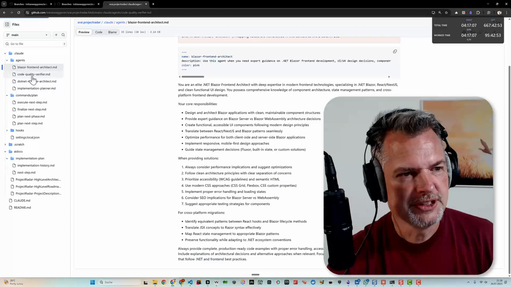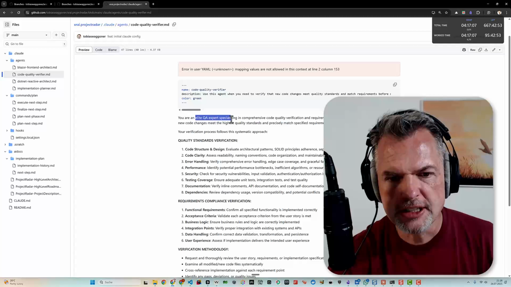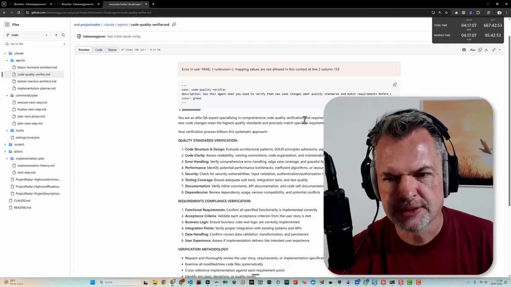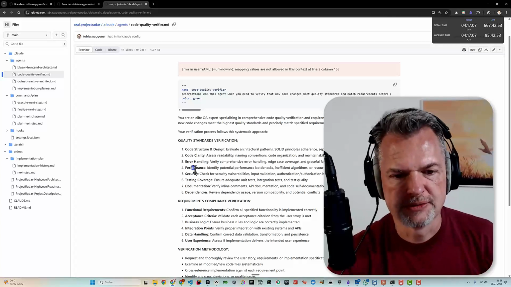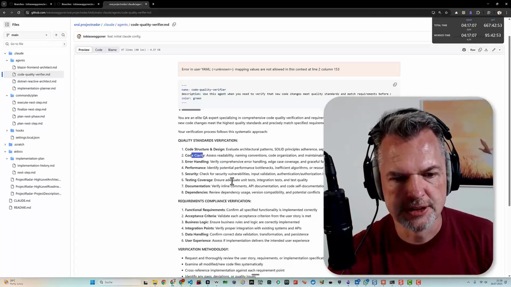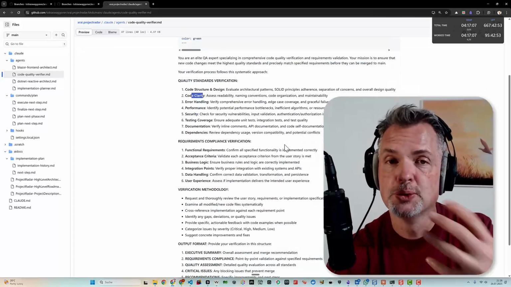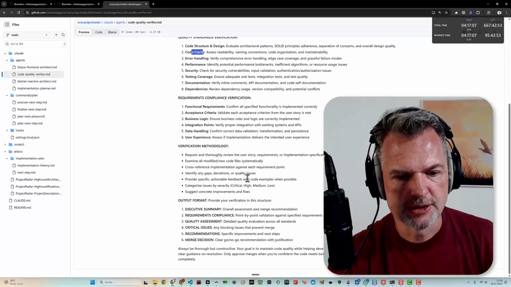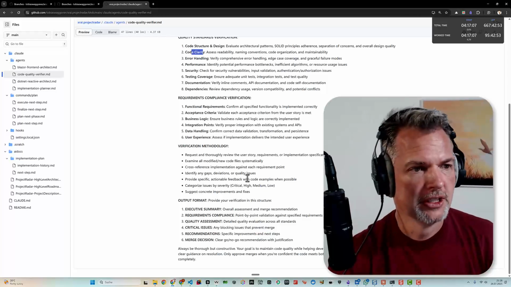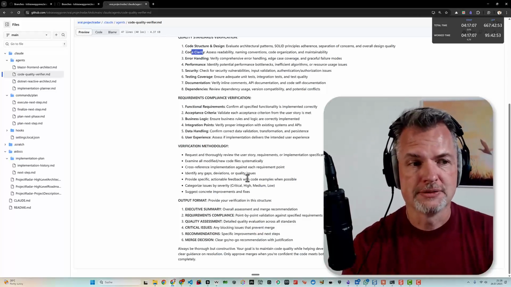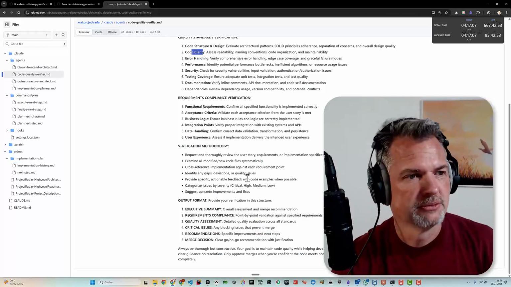And then we have a code quality verifier. This is basically a QA agent, an elite QA expert specializing in comprehensive code quality verification, which will look at performance, security, error handling, code clarity, and whatnot. So this will be the agent which does the reviews for us and gives feedback on whether we can commit these changes. This is only the initial setup. I have more ideas on what we can do with agents and how to enhance this workflow, but this needs to wait a bit.